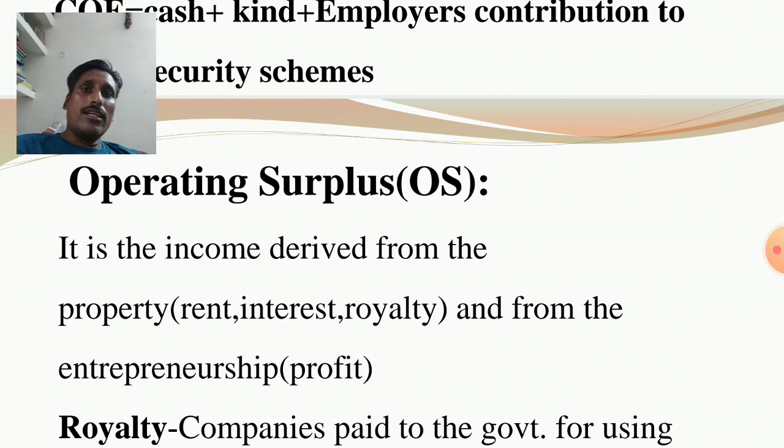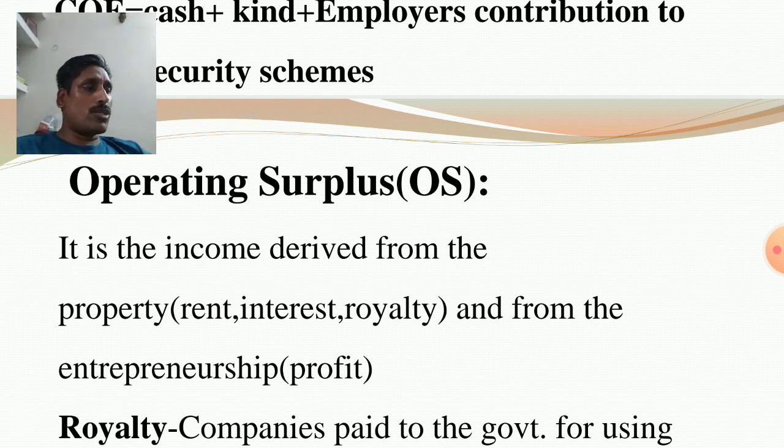Similarly, suppose I lend out money to others, then I collect interest. Royalty means subsoil assets. The owner of subsoil assets is the government, like coal, bauxite, iron. Clear? So it means rent, interest, royalty.